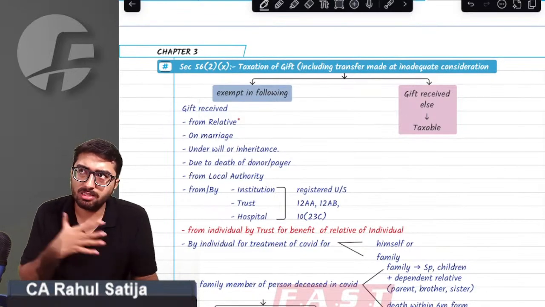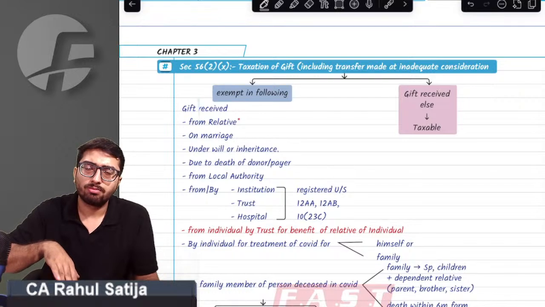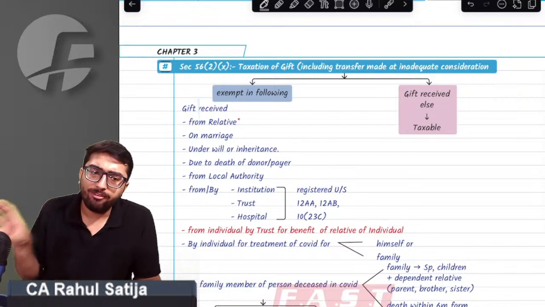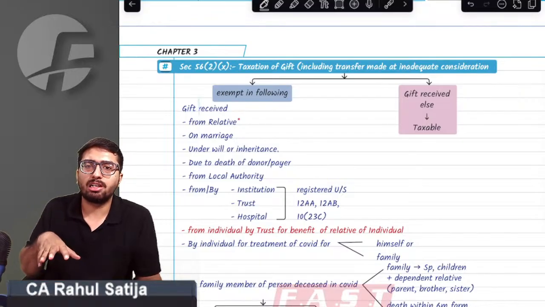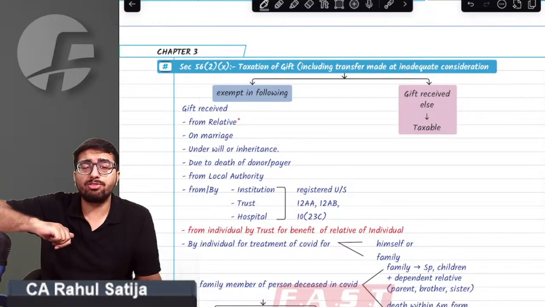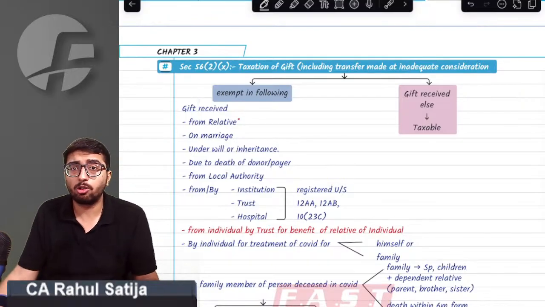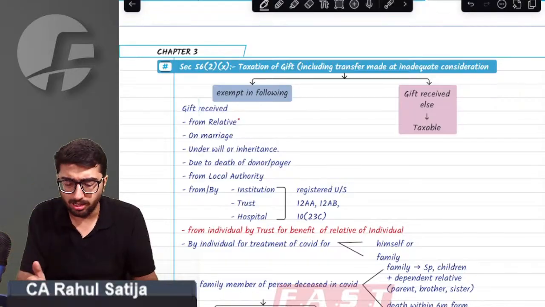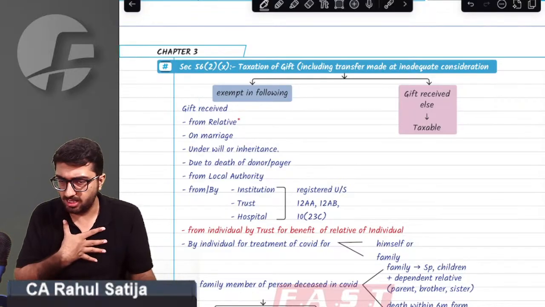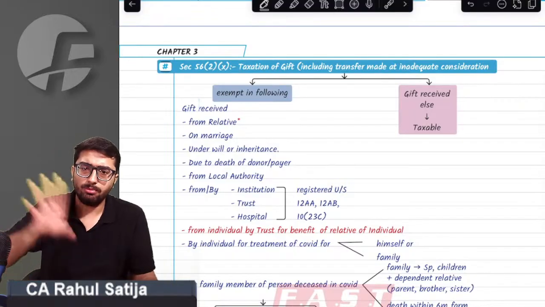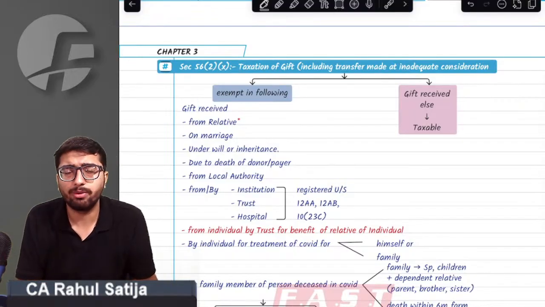Sir, if I am receiving something for free, then too it shall be covered here. If I am receiving something at inadequate consideration, then too it shall be considered here. For example, if I am receiving gold whose fair market value is 50 lakh rupees, and I am receiving it at just 10 lakh rupees, or whatever benefit I am getting, that is covered in this provision. That means if anything is acquired free of cost, it is considered a gift. If anything is acquired at inadequate consideration, then it is also considered a gift for this provision.